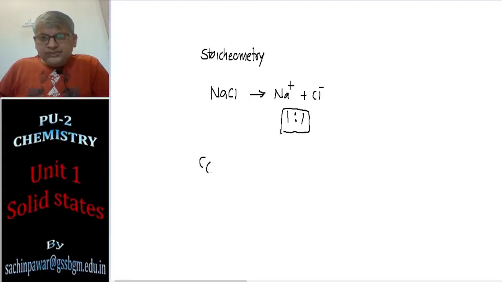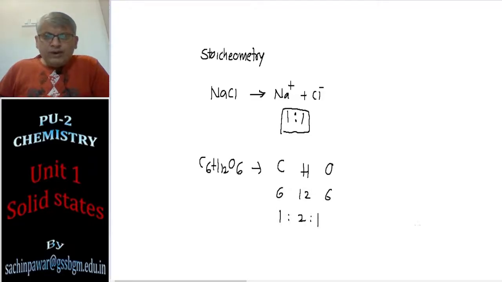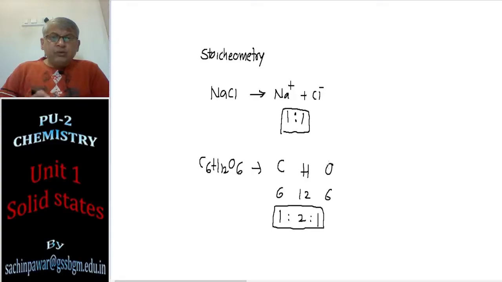Glucose is C6H12O6. So if you see the stoichiometry of this, carbon, hydrogen and oxygen are present 6, 12 and 6, that is 1:2:1. So this is the stoichiometry. The stoichiometry of glucose is that every glucose molecule will have carbon, hydrogen and oxygen in the ratio 1:2:1. This is called stoichiometry.